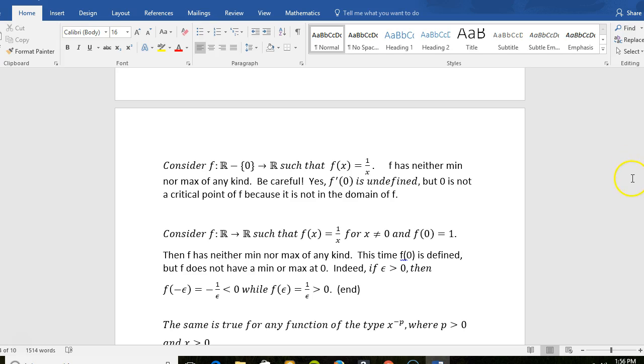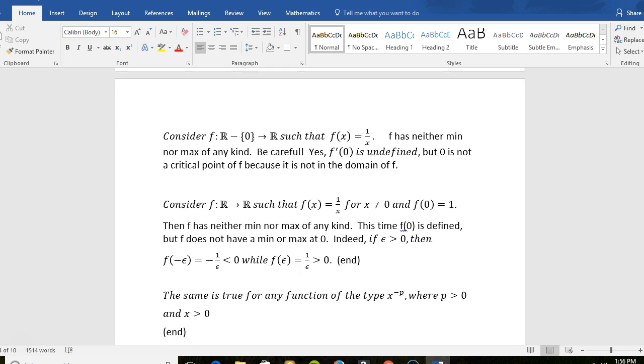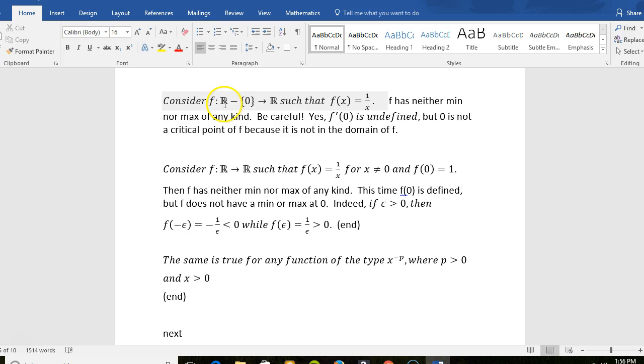And again, consider the function from the non-zero reals to the reals such that f of x equals 1 over x. F has neither min nor max of any kind. Be careful. Yes, f prime of 0 is undefined. But 0 is not a critical point of f because it's not even in the domain of f. Guys, f of 0 is not defined either.